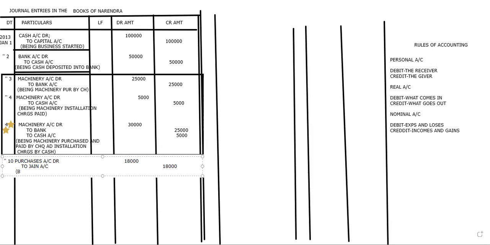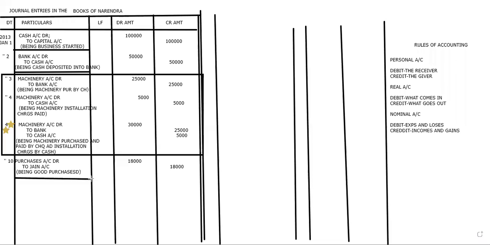Being goods purchased from Jane. It's up to you whether we write that or not. Leave it. Next one. What is the next transaction?